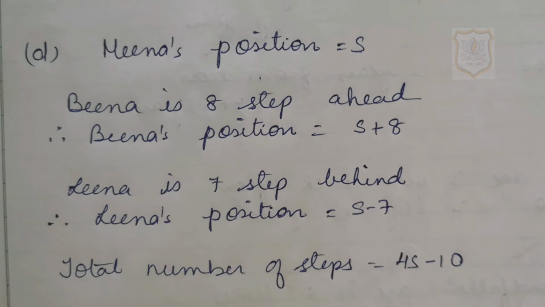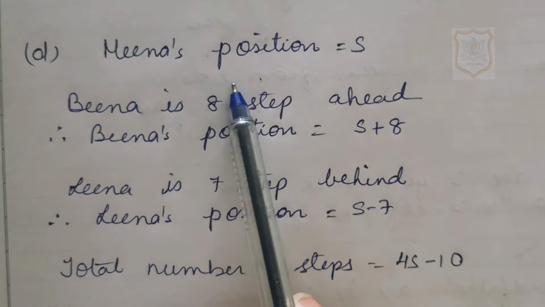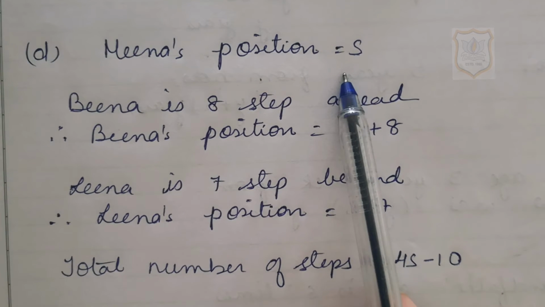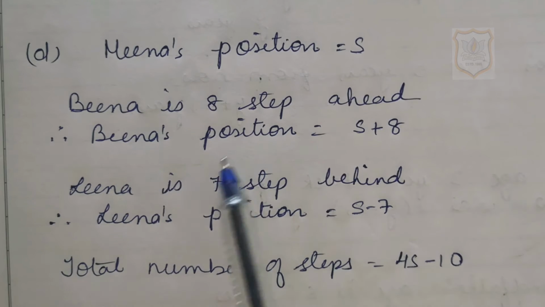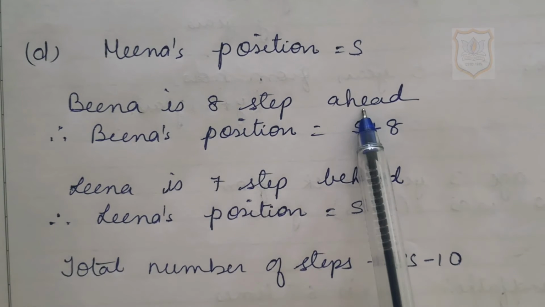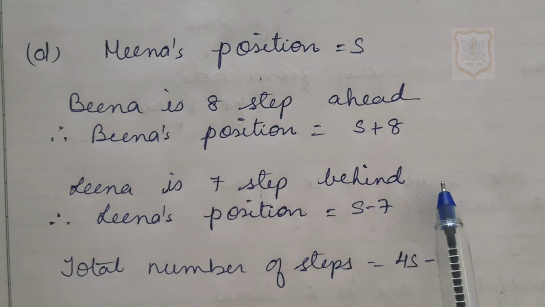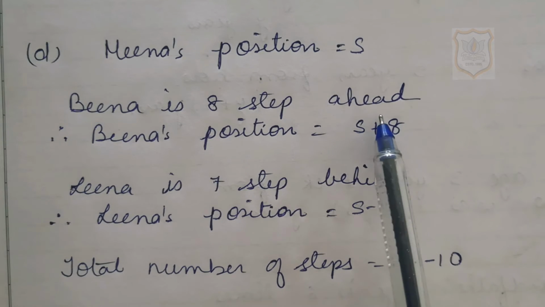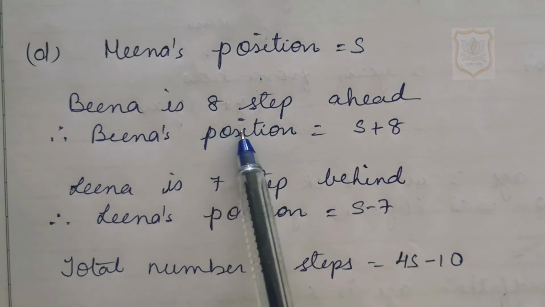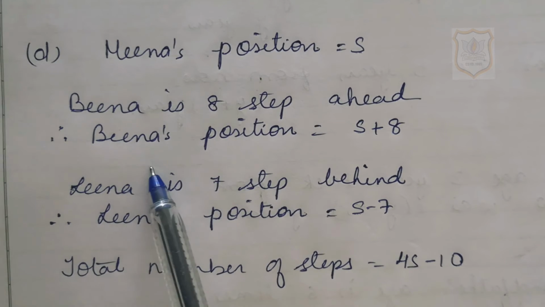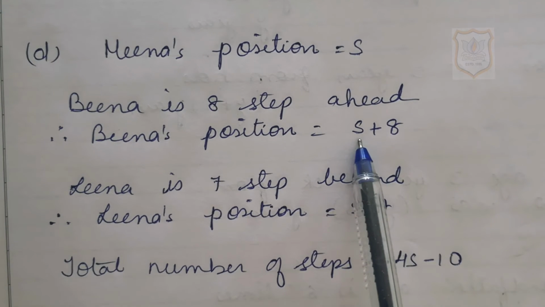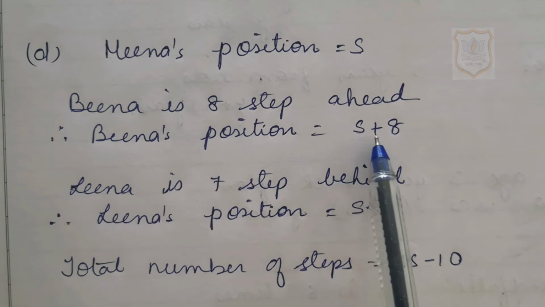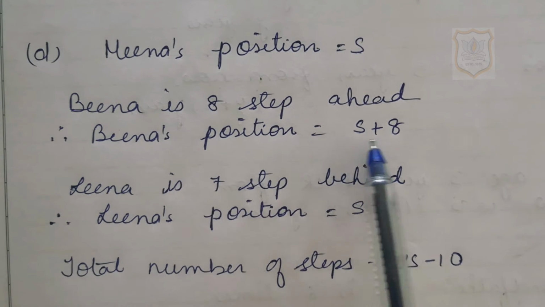Solution for D part of question number 1. Meena's position is equal to S. It's given in the question that we have to consider the number of steps as S. So Meena's position is equal to S. Beena is 8 steps ahead, which means we have to add 8 to S. So Beena's position is equal to S plus 8, as S is the position of Meena and Beena is 8 steps ahead.